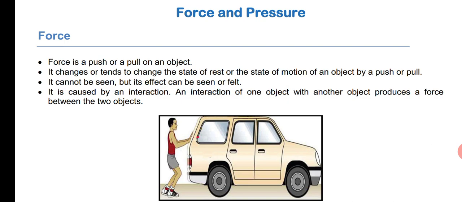What is scalar quantity? Any physical quantity which is having only magnitude. Magnitude means a numerical value or size. But the scalar quantity will not have its direction. Any physical quantity which is having only magnitude but no direction, such type of physical quantities we call as scalar quantities.